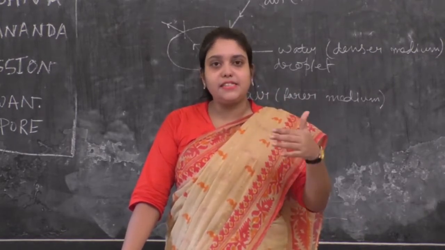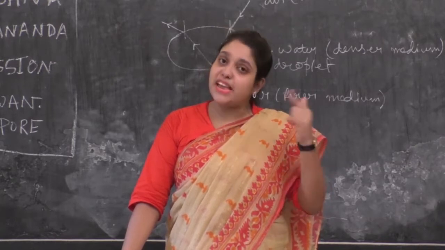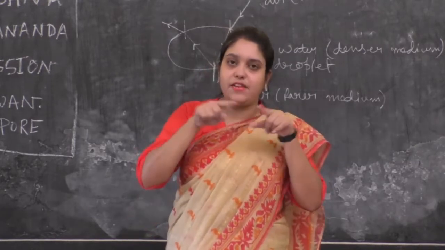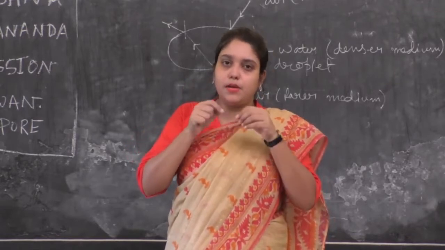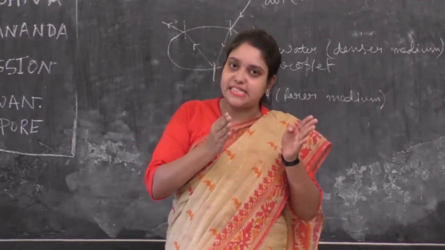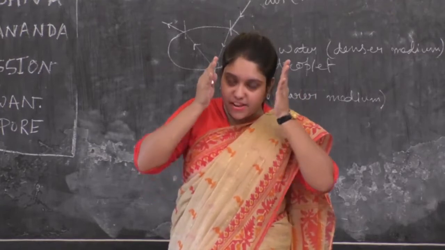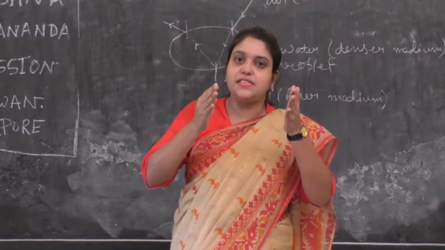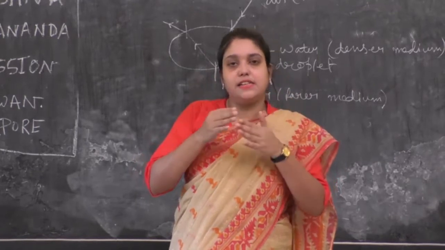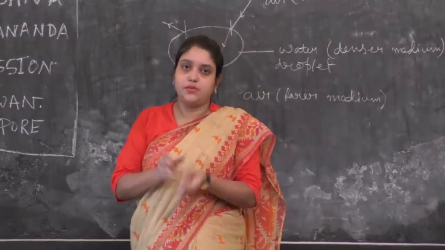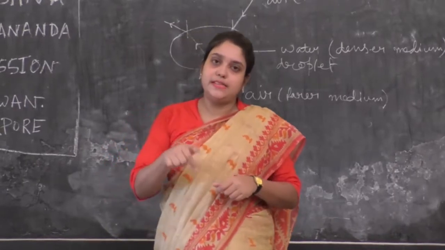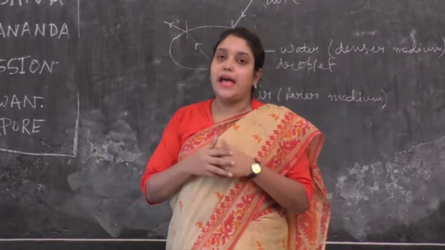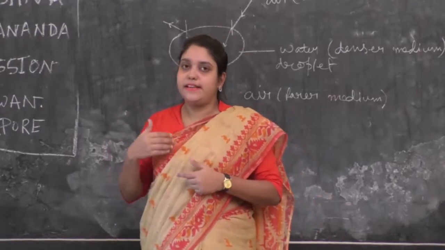The light ray will undergo a series of total internal reflections. Why? Because the critical angle is very small, and the angle of incidence very easily exceeds the critical angle. So many times the total internal reflection will take place inside the diamond, and we can see it very glittering and shiny from outside, very bright from outside.